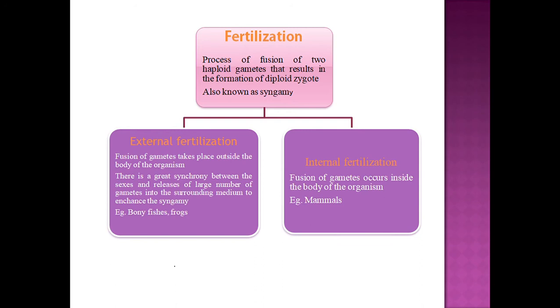I have already told you that fertilization is the process of fusion of two gametes which are haploid, which will result in the formation of the diploid zygote. This process is also known as syngamy. Do not confuse the words fertilization and syngamy.